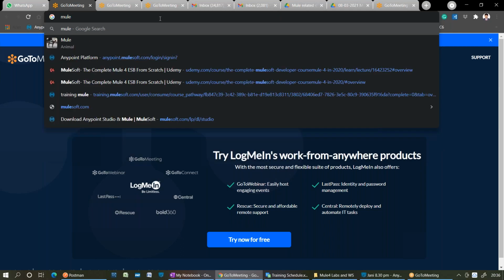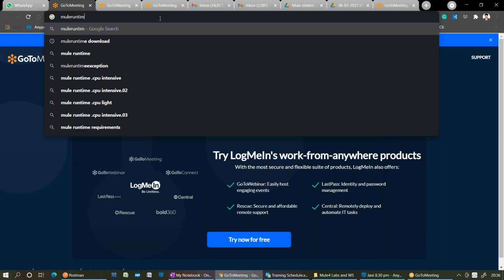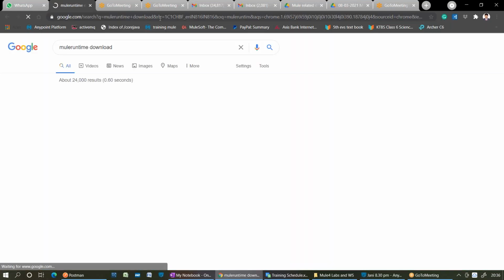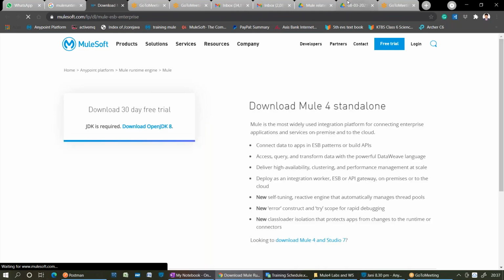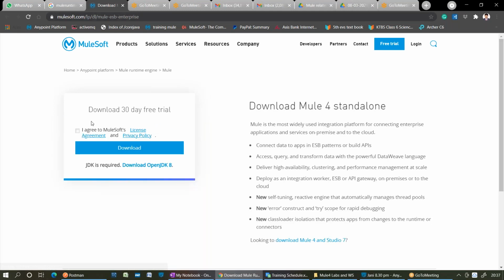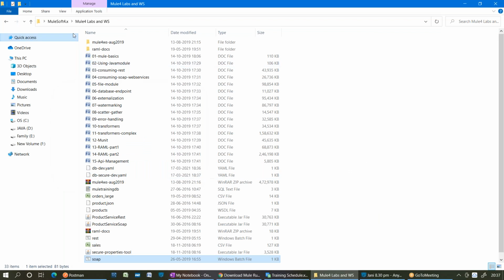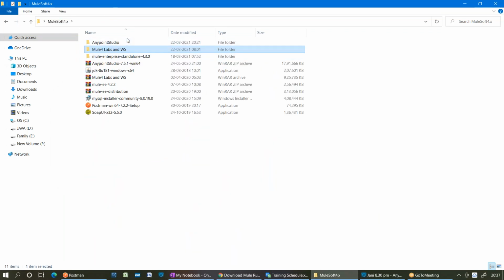Mule runtime download. The first link points to www.mulesoft.com, Download Mule runtime. Click on that link, and here you can see another link, Download 30 days free trial. Agree to the agreement and click on download. Once you download, you will get a zip file like this, which I have already given in your workspace folder.